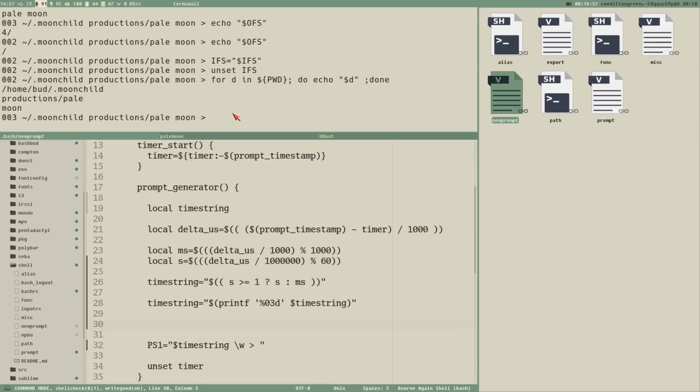But we can modify this internal field separator, or set this IFS to whatever we want. And the obvious thing to do when you're looping a path like this is to set it to a /, because that is the field separator in a path. And it's not allowed to have / in the path name itself.